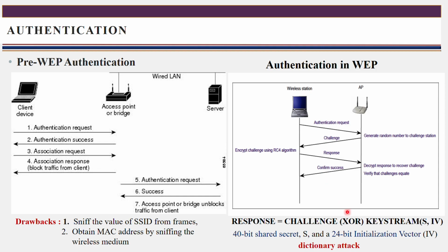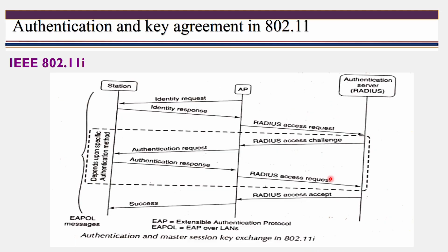Based on guessing, it tries to work out what is encrypted, how it is encrypted, what the possible keys are, which algorithm is used, and what the initialization vector is. If guessed, the initialization vector and 40-bit secret key can easily be found from the procedure used for the encryption. That is easily guessed by the attacker. That is what you call a dictionary attack. It does not resist the dictionary attack. Okay, so this is the problem here.